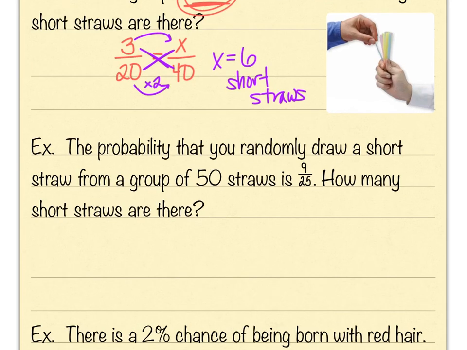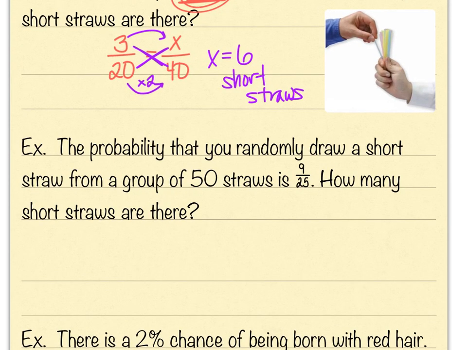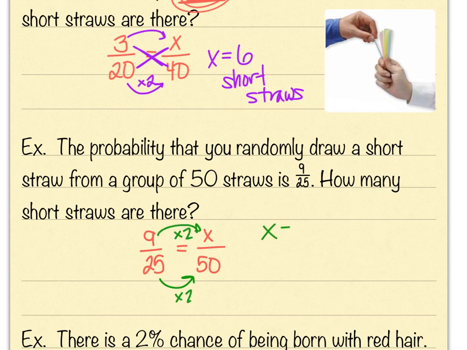Here's a similar question in case you need another example. It says this time there's 50 straws, not short straws, but total straws, 50 total. And the probability of me getting a short straw is 9/25. So if there's a 9 out of 25 chance that I'll get a short straw, or if there's 9 short straws out of 25, maybe that's a better way to say that, then how many short straws would there be out of 50? And just like the last problem, you're going to see me times by 2. And we find out x has to be 18 short straws.